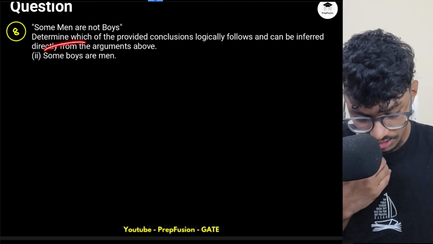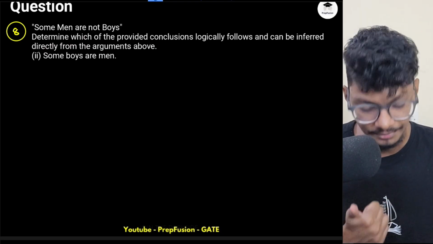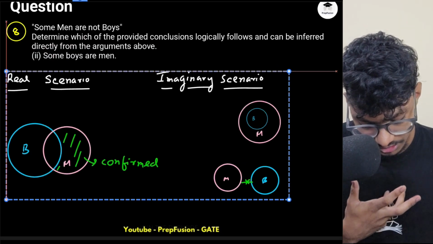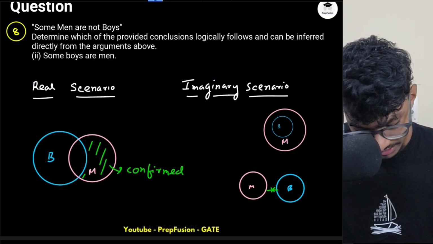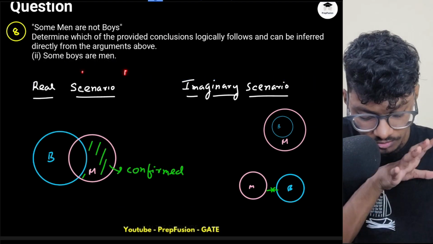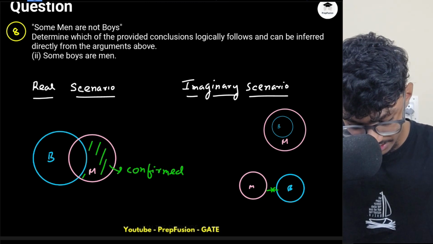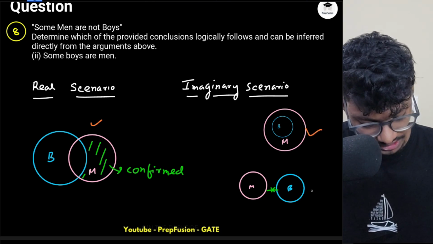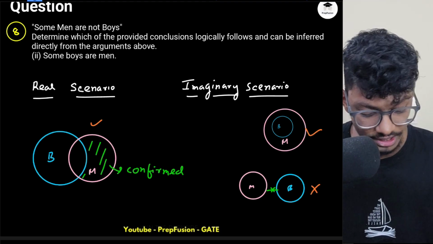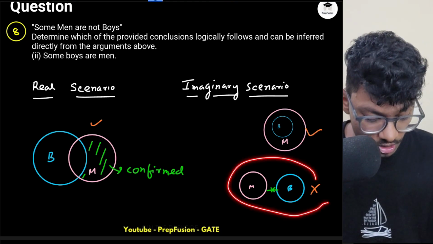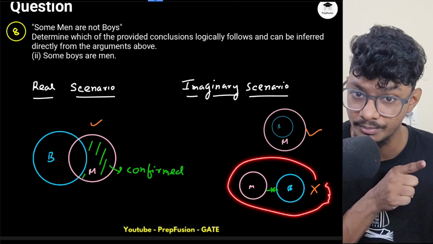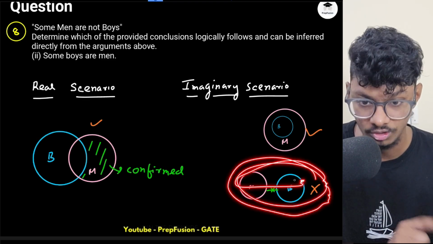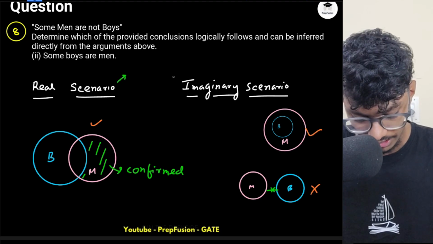Here, some men are boys. Some men are not boys. Okay, some boys are men. So I will again paste the picture. It is saying there has to be some common region between boys and men. So there is a common region here. This picture is agreeing, but this picture is not agreeing. So again, I can't say. It's very important to identify the edge case, because many students will miss this edge case. You have to understand this is following your imaginary case. So again, I cannot comment.